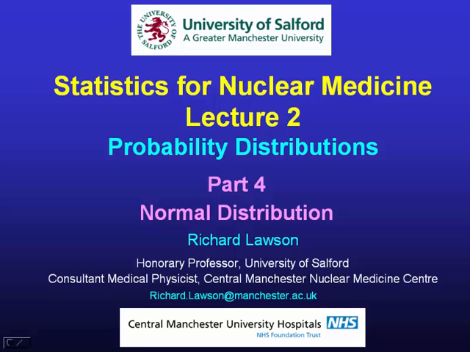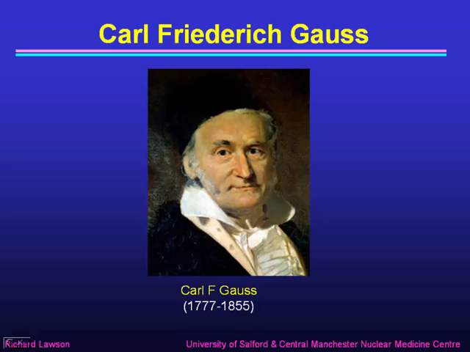This is the fourth part of my lecture on probability distributions, in which I'm going to be talking about the normal distribution. The normal distribution was discovered by Carl Friedrich Gauss. He was a German mathematician and physicist, possibly the greatest mathematician since Newton's time.